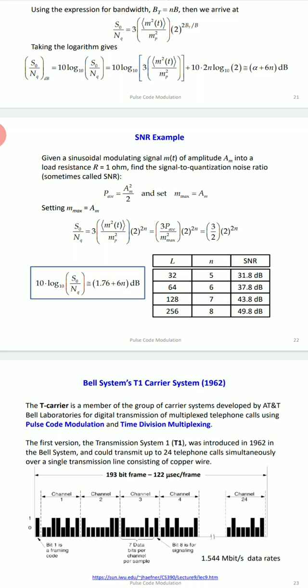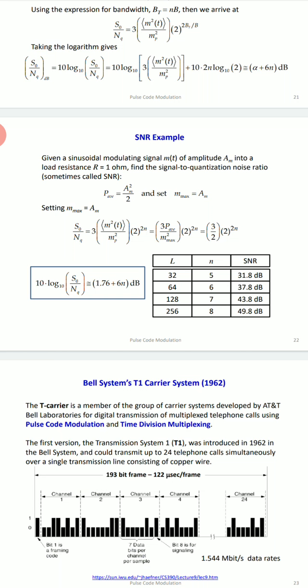Here m max equals Am, and Am square equals 2 into P average, so Am equals the square root of 2 P average. Now m square of t can be taken as 3 P average upon m square max into 2 raised to 2n.